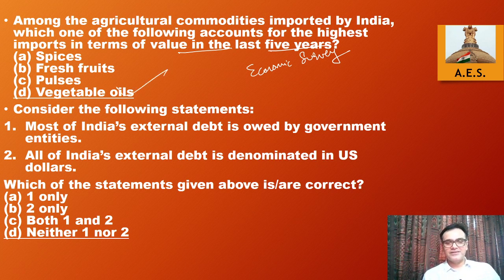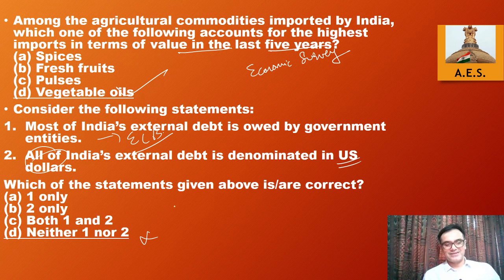Then consider the following statements. Most of India's external debt is owed by the government entities. All of India's external debt is denominated in US dollar. Both of these statements are wrong. So essentially external commercial borrowing is the biggest component. And not all, but a lot of debt is there in US dollar. A majority of debt is there in US dollar, but not all of it.